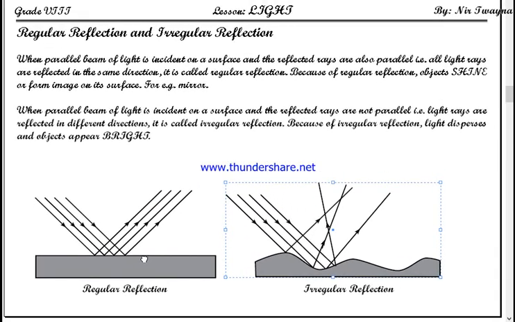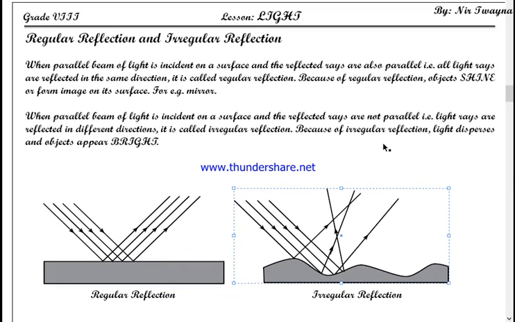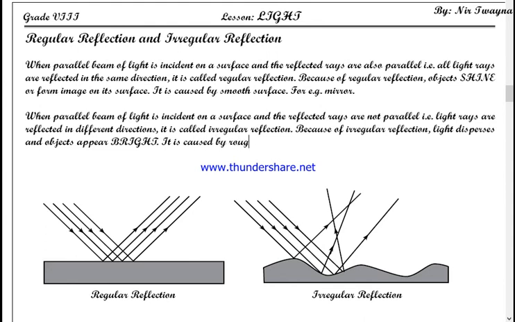Because of irregular reflection, objects appear bright, because light disperses, okay? Now imagine the situation, if there was no irregular reflection, then what happens? Okay, I forgot to add something here. Regular reflection is caused by a smooth surface, and irregular reflection is caused by a rough surface, okay?